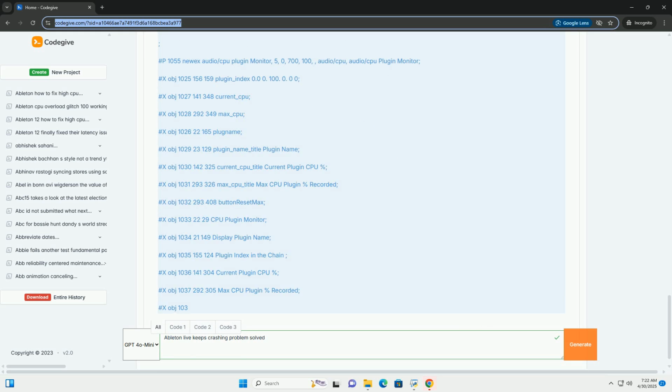D. Hardware problems. 1. RAM. Insufficient RAM can lead to crashes, especially with large projects. Run a memory test to check for errors, for example using Memtest86+. 2. Hard drive. A failing hard drive can cause crashes. Check the drive's health using diagnostic tools provided by the manufacturer.